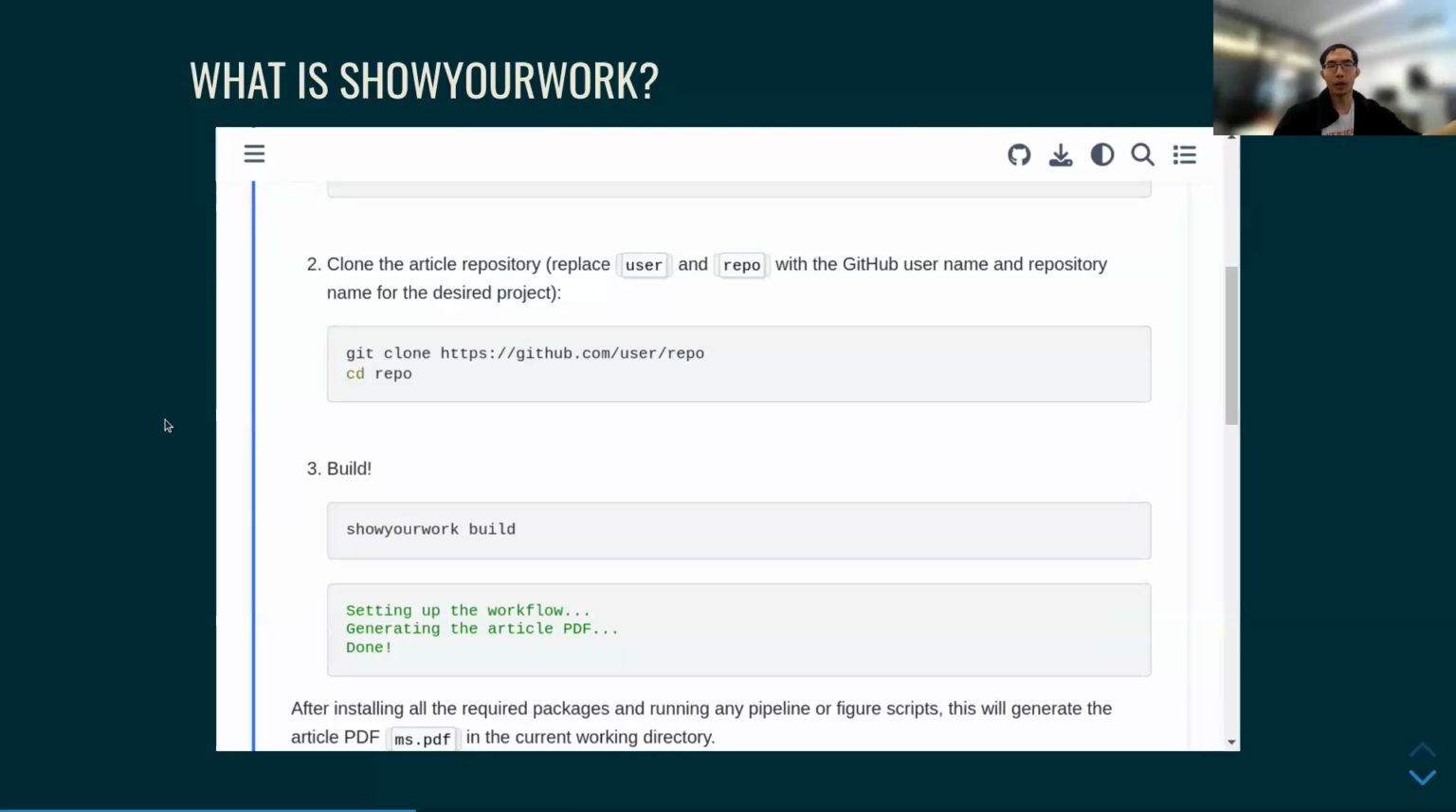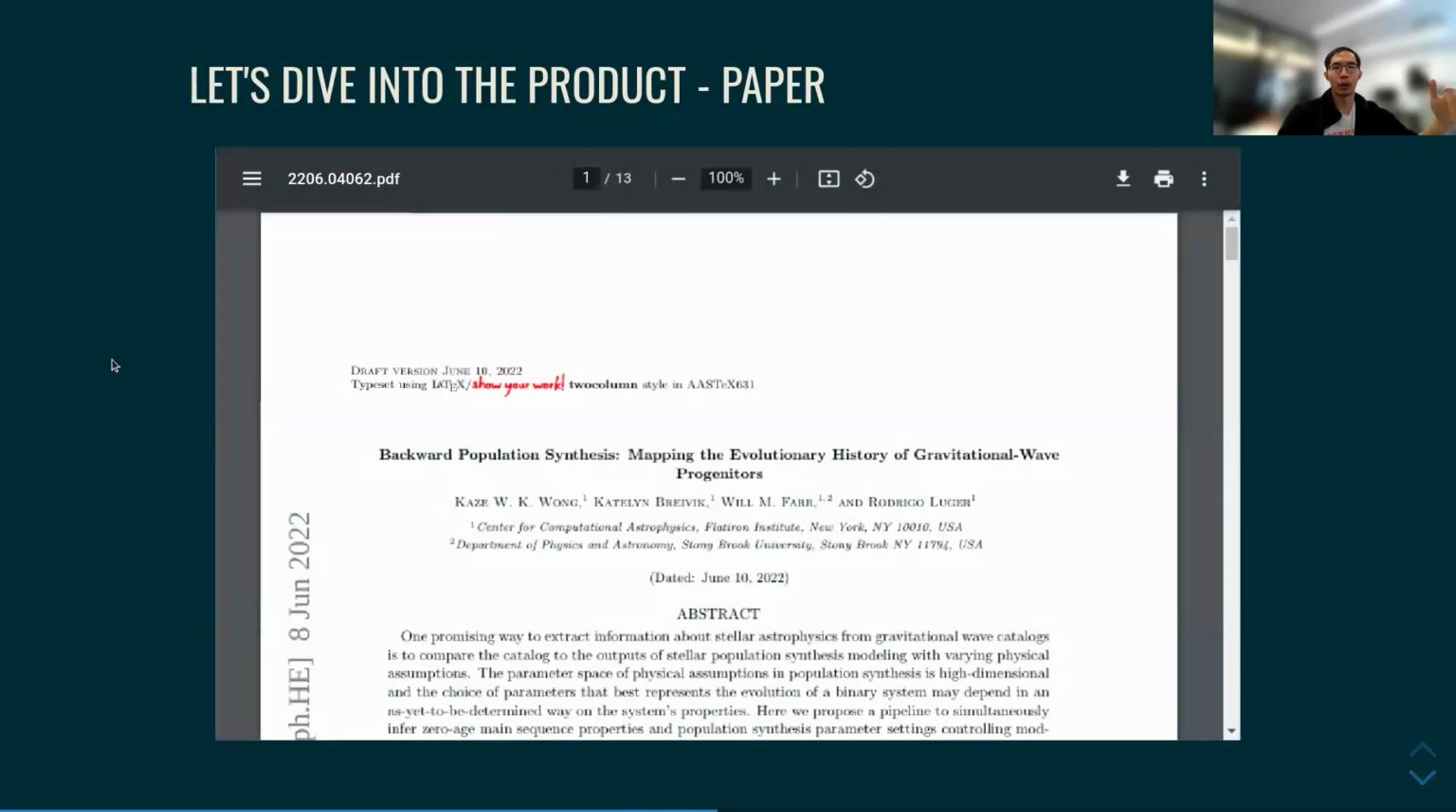Now, how does that look? So now let's dive into one of the products. This is a paper that I wrote in 2022 with ShowYourWork. Okay, so you see a stamp that came from ShowYourWork to say, okay, this is prepared by ShowYourWork.